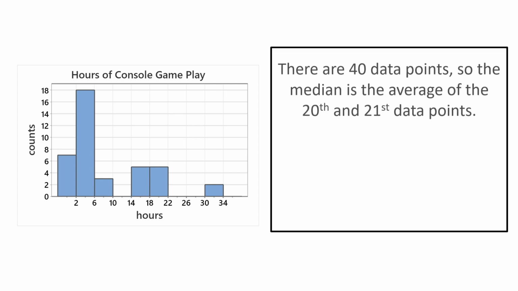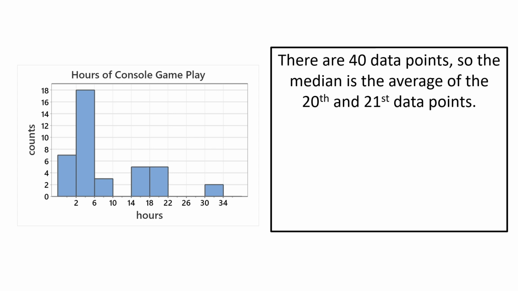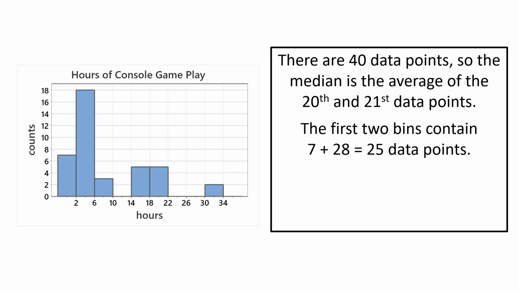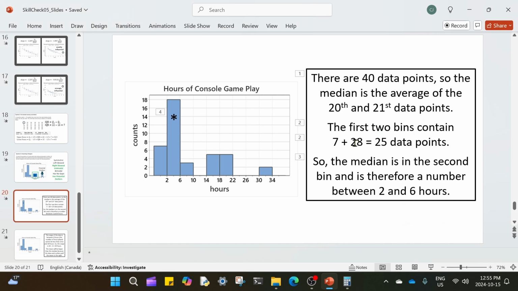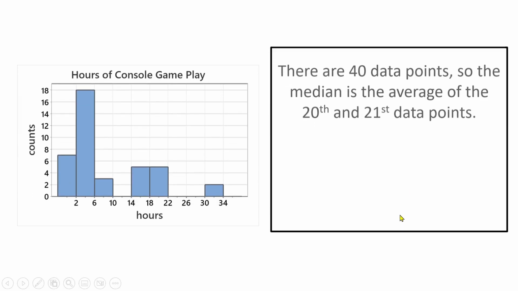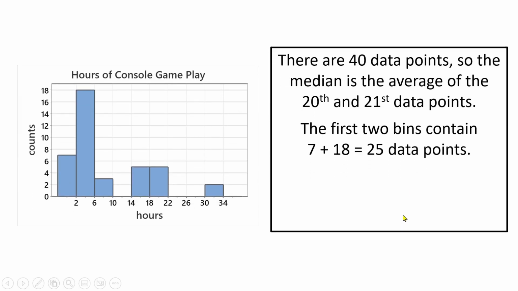Right, so 40 people. So what that means, the median is the average of the 20th and 21st data points. Right, so notice that the first 2 bins contain 7 plus 18 data points, which you can see just by looking at the height of those bars. So that's 25 in total.